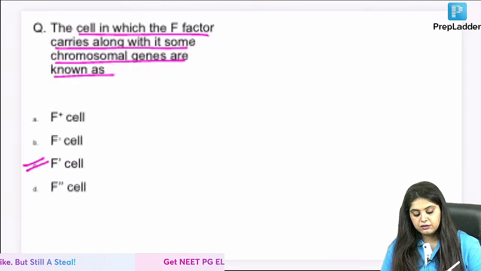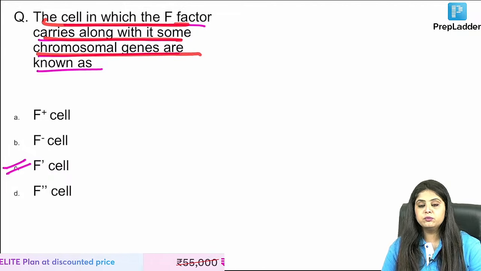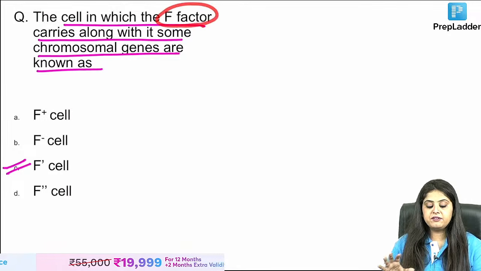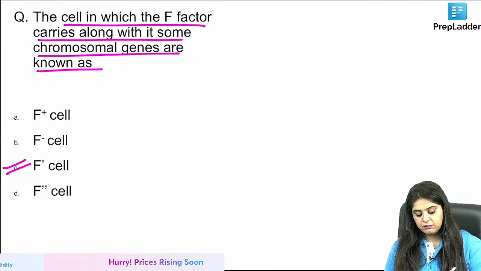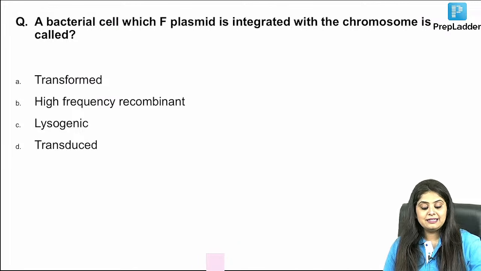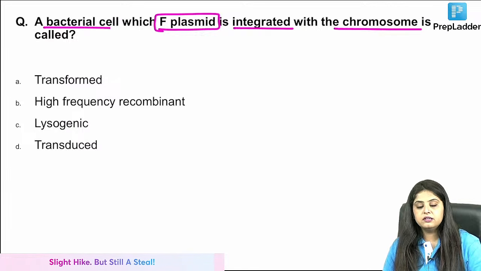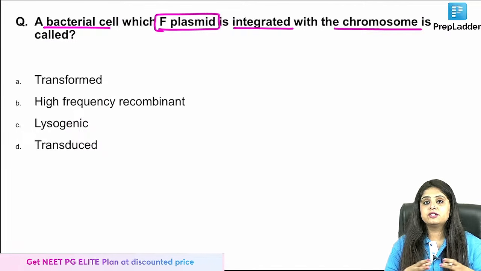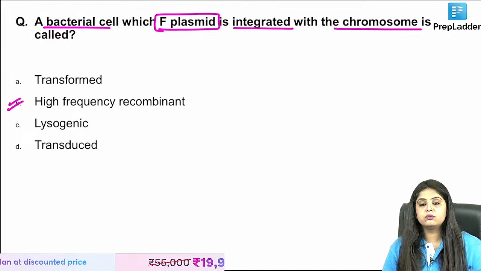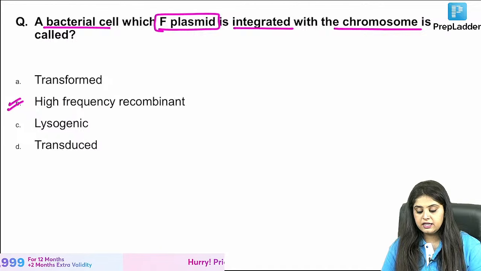If I come back and ask you the question, the cell in which the F factor carries along with it some chromosomal gene, the breakup happened, and the F factor says I will now carry the DNA with me. What is that known as? That is known as F prime. Answer one more question for me guys, a new question. There's a bacterial cell where the F plasmid is integrated with the chromosome. Integrated means the relationship is official. What is this relationship known as? It is high frequency recombinant. Excellent. We are done with this question.